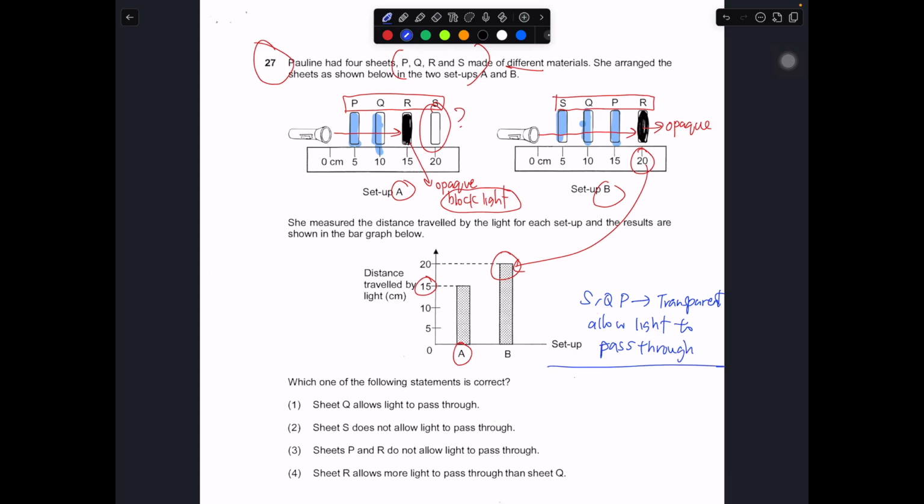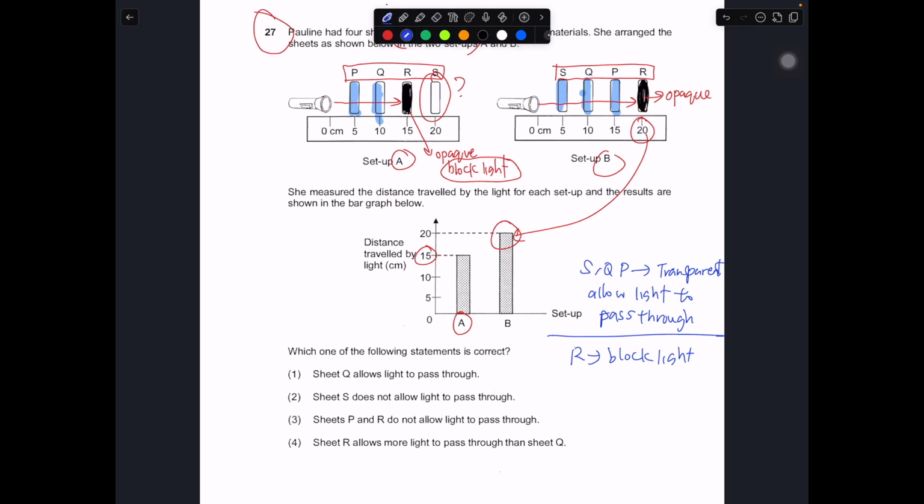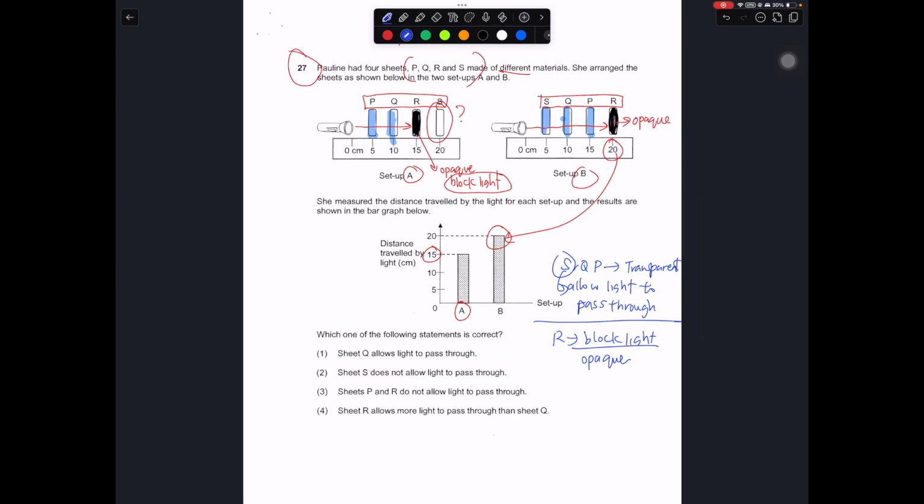But for R, it blocks light. That's why the light was measured until a certain distance, and that distance is where R is. This is opaque in this case. So which of the following statements is correct? Number one, sheet Q allows light to pass through. Yes, this is correct. We have already established this. So number one is the correct answer.